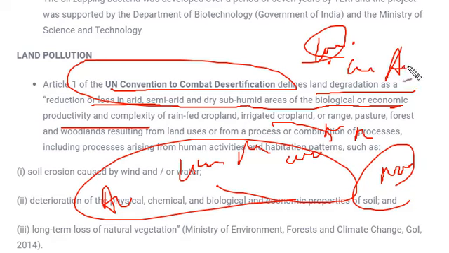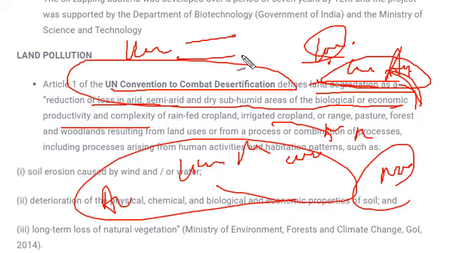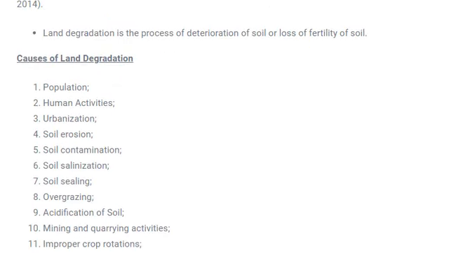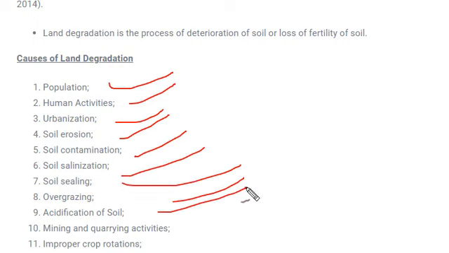In agricultural land, people start using lots of fertilizers and pesticides, which decrease the fertility of the soil. For urbanization, lots of trees and plants are being cut, and because of this, soil holding capacity reduces and soil gets transferred from one place to another due to erosional effects. So these are land pollution. There are several causes again: population, human activities, urbanization, soil erosion, contamination, salinization, sealing, overgrazing, acidification, mining. Mining is also a major cause of land pollution, as because of mining, lands are dug up and lots of harmful chemical gases are emitted into the environment.